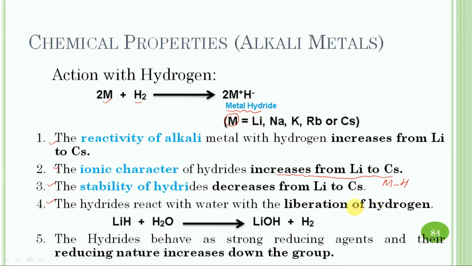So lithium hydride is used as a source of hydrogen for military purposes. The hydride behaves as a strong reducing agent, and therefore the reducing nature increases as we move down the group.